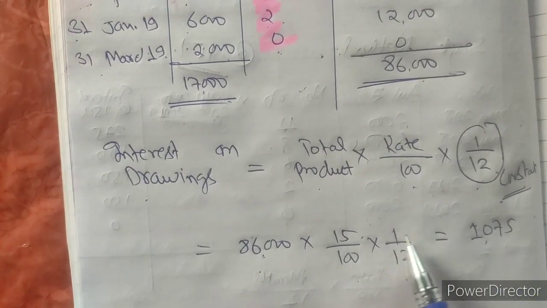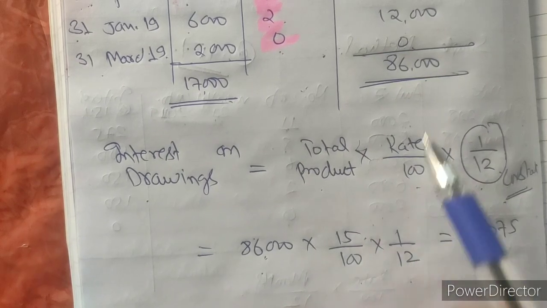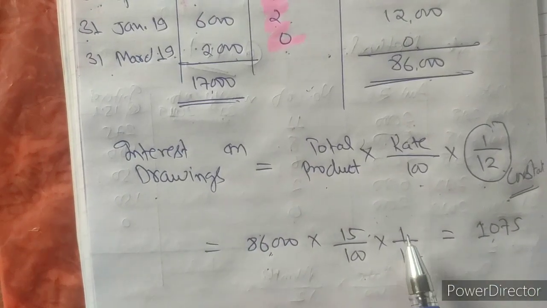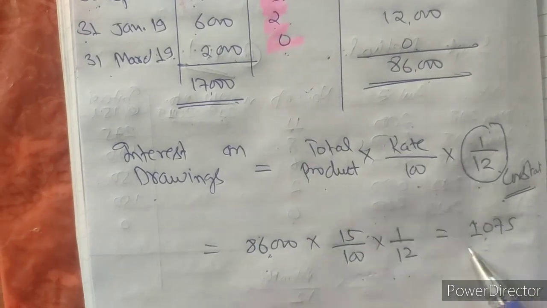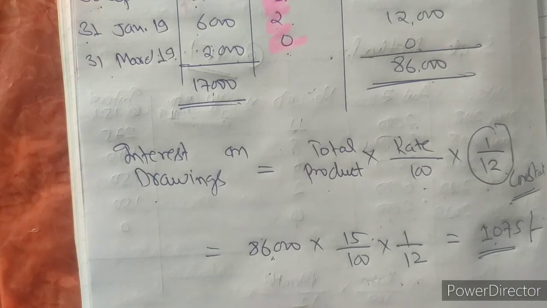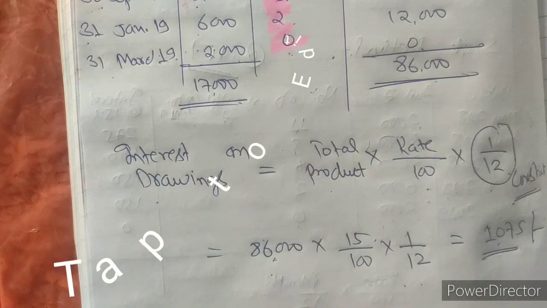In the simple method only we are taking month, 3 month, 4 month. Why? Because we are not taking the product there, but over here we are taking the product. That's why there is no need to take month, only 1 by 12. So interest on drawing is 1075. Hope the concept of interest on drawing by the simple method and product method is clear to you.